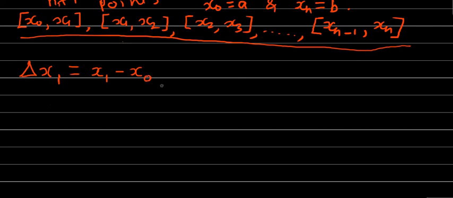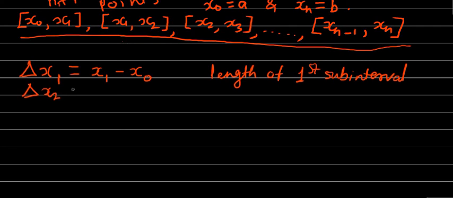Then the length of the second subinterval we denote by delta x2.